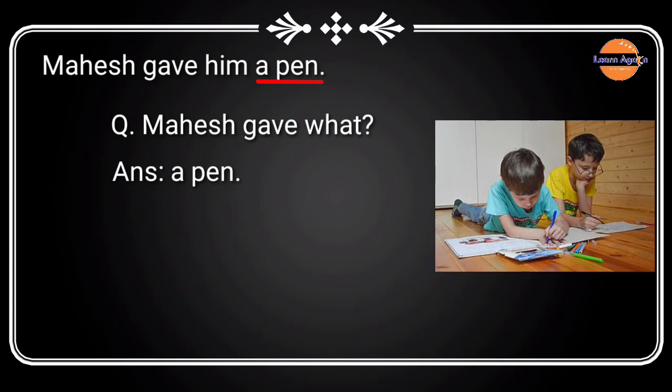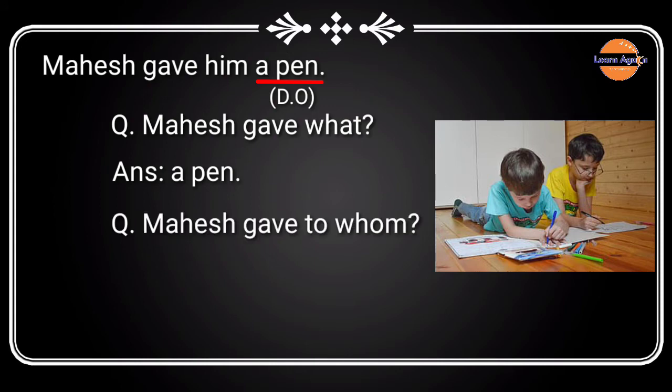Therefore, a pen is a direct object. Secondly, if we ask question by using to whom or whom, like Mahesh gave to whom, the answer is him. Therefore, him is the indirect object in this sentence.